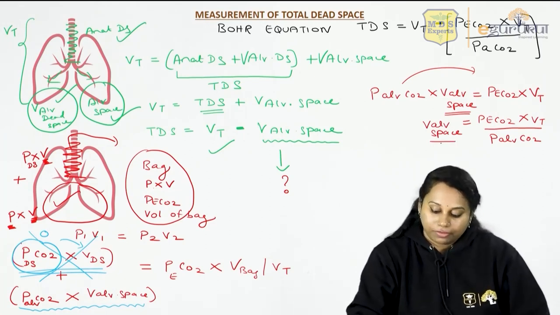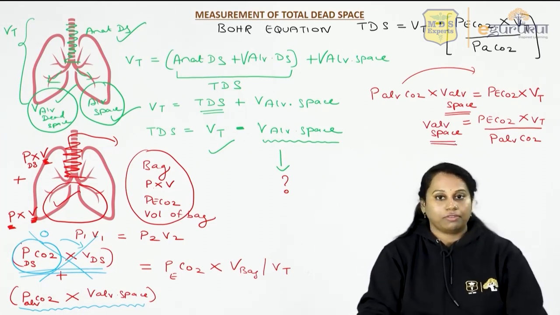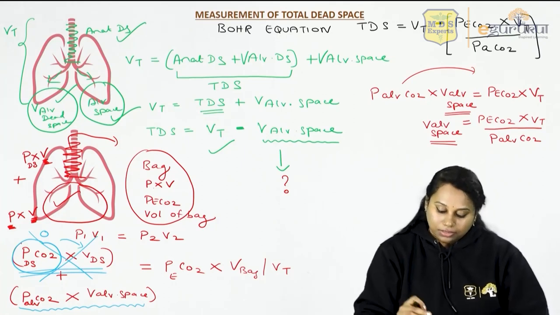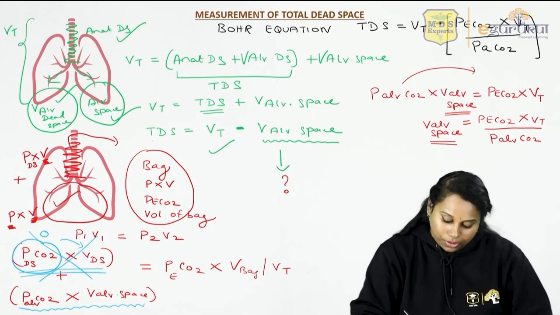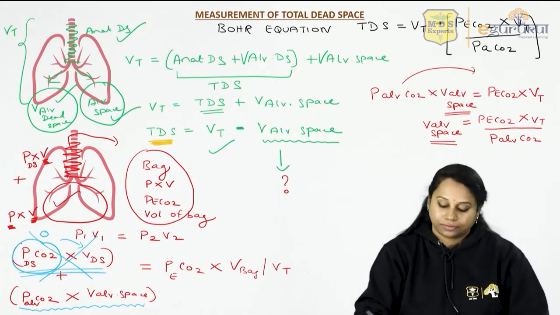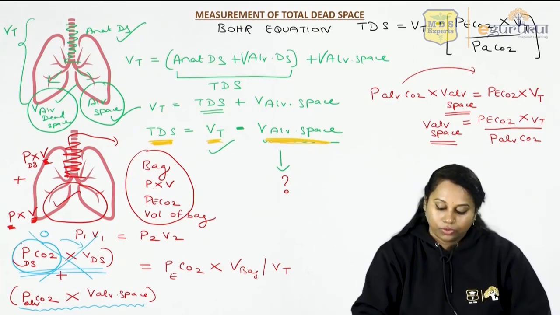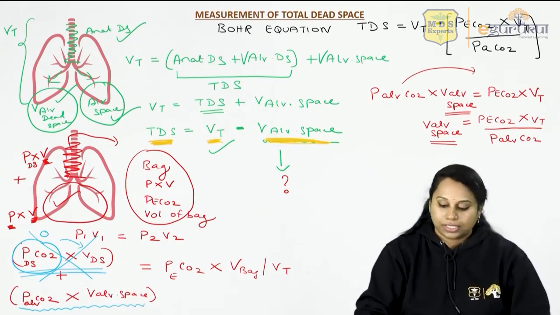So now we have found out the volume of alveolar space. Now what is the formula for total dead space? Total dead space equals tidal volume minus volume of alveolar space.